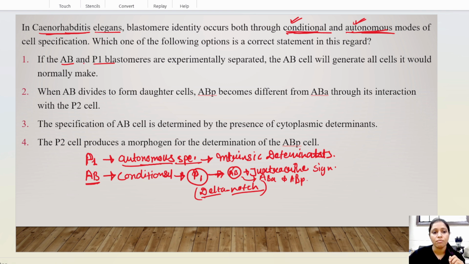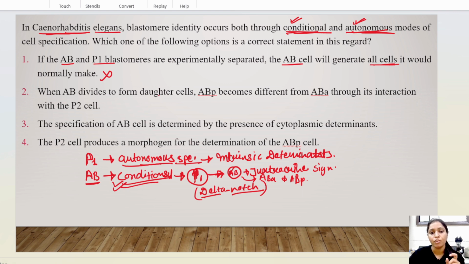So here, if the AB and P1 blastomeres are experimentally separated, then AB could not generate any type of cell because it depends on P1. This shows conditional specification, and in conditional specification, the AB cell requires a specific type of signal from the P1 cell. So that's why this option is wrong, because it does not make any type of cell.